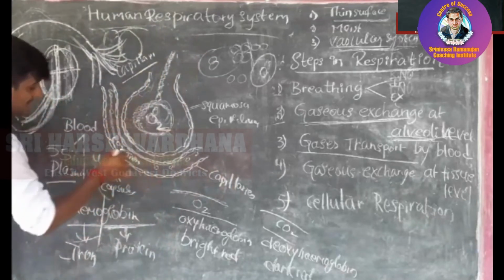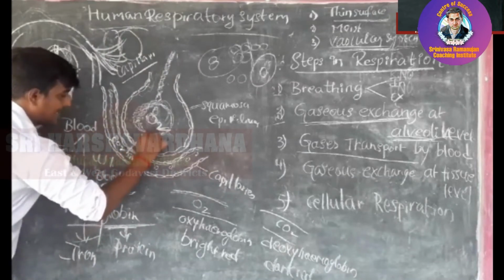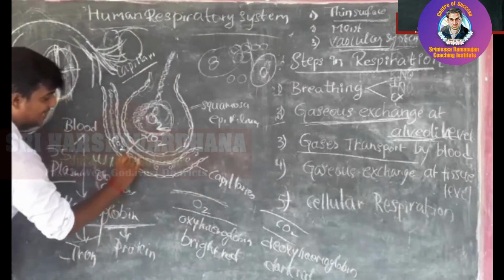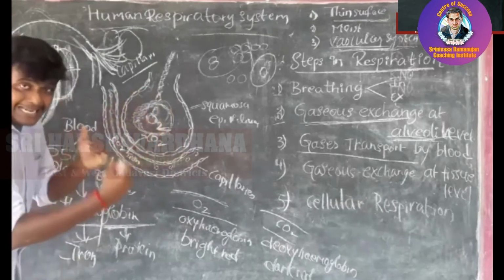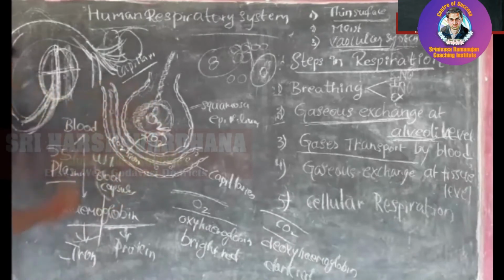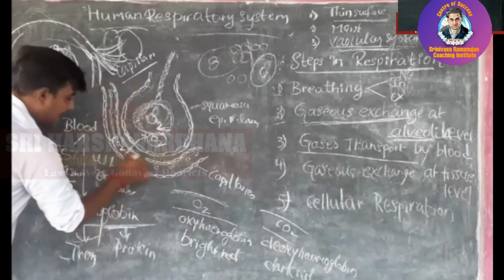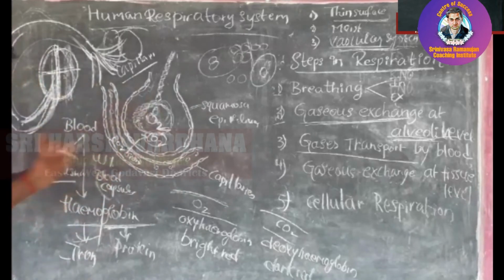Iron was carrying the carbon dioxide. Now this iron will be releasing the carbon dioxide from the blood to the alveoli. I mean here the iron element will be releasing carbon dioxide. When the carbon dioxide is released into the alveoli, the space will be empty.